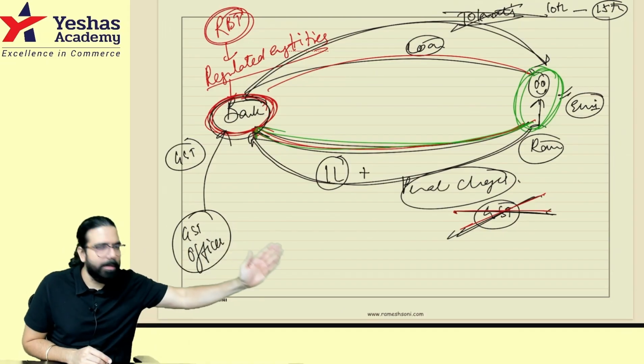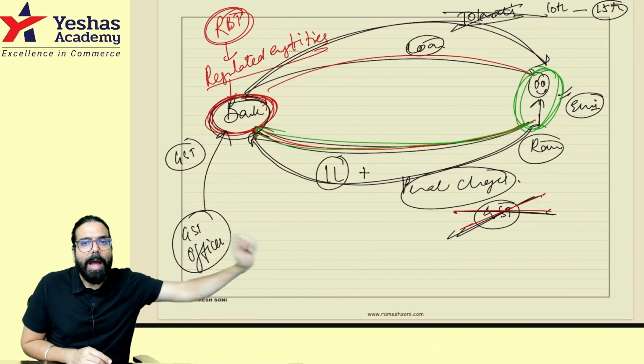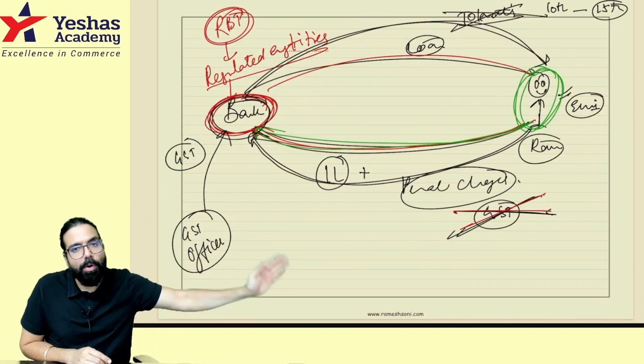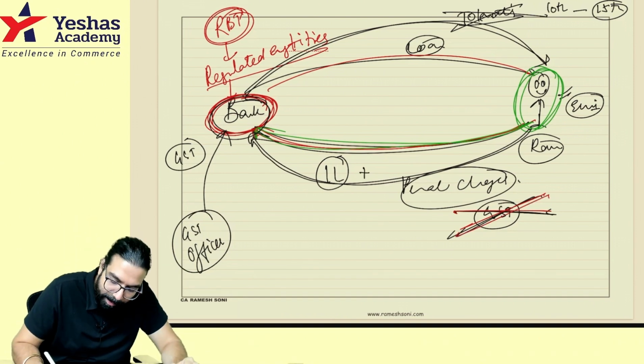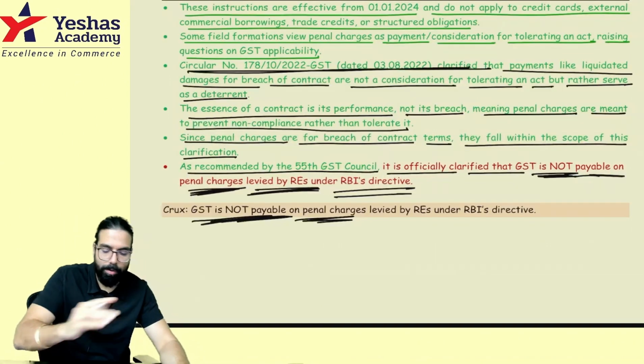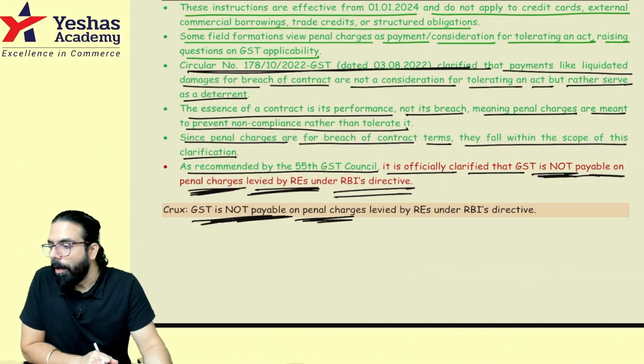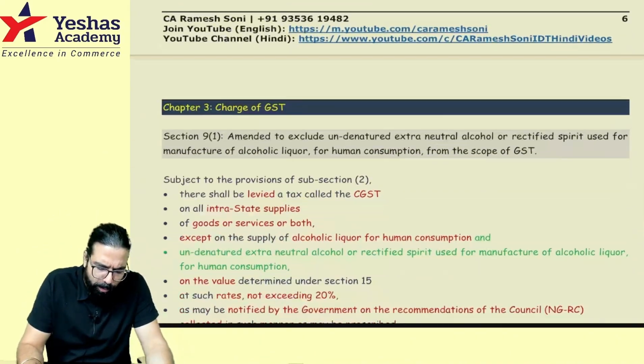Sir, I gave a simple supply of service. I gave a loan, and for the loan, whatever interest I am collecting, there is no GST, and hence clarification came on penal charges. There will be no GST. Done, sir. This point is clear. Let's move to the next one.